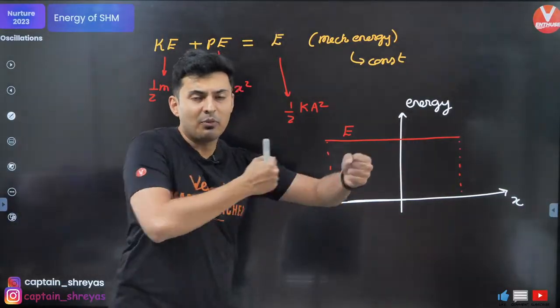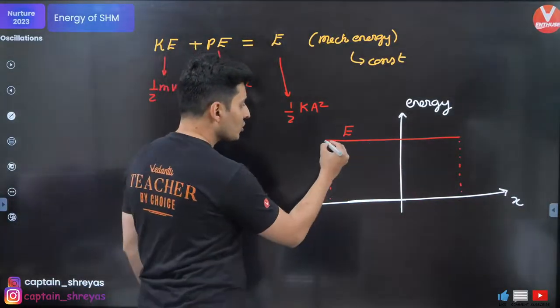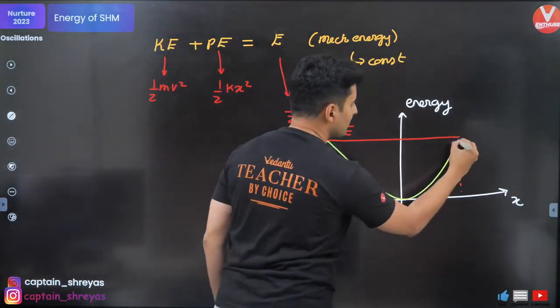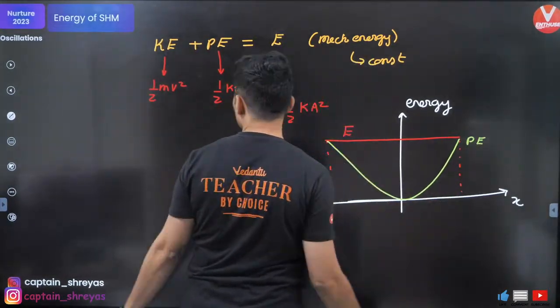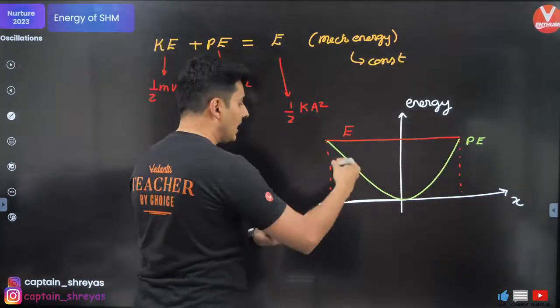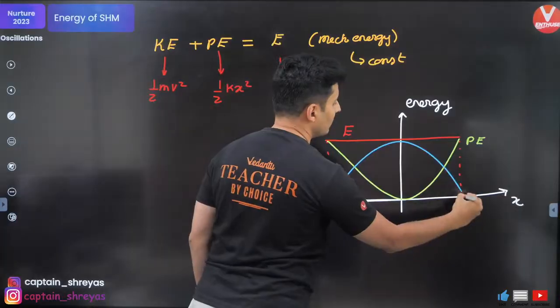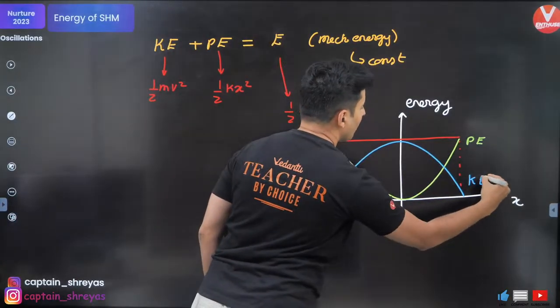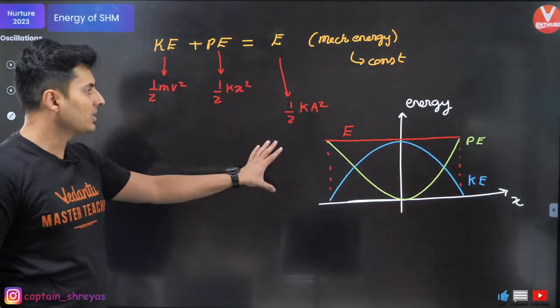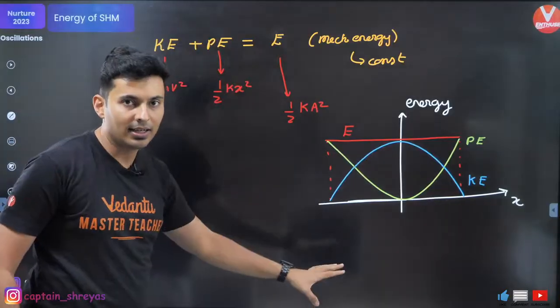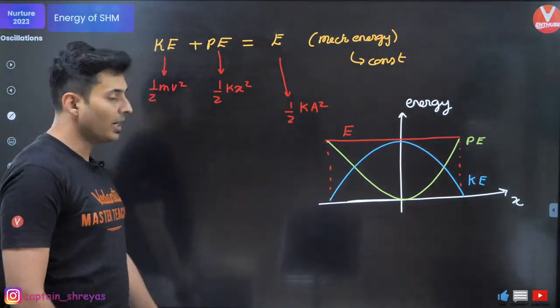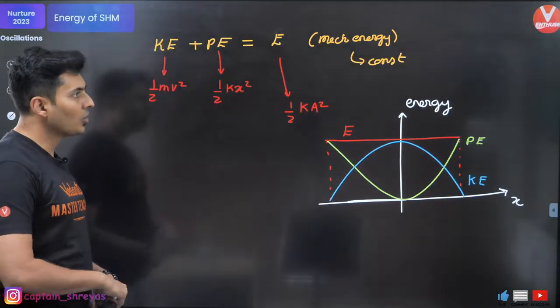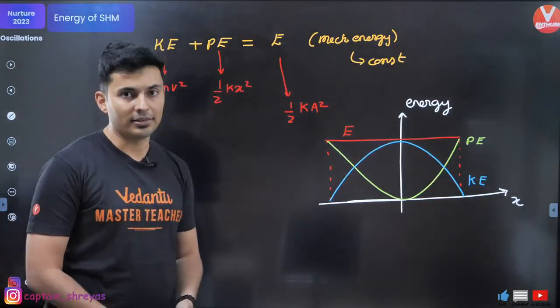Potential is maximum when it is extended or compressed. So it will look something like this. This is your potential energy, but your kinetic energy is exactly opposite. Your kinetic energy will look something like this. Okay, so their sum is constant. One increases, the other decreases, and it will always try to balance itself. Very crucial things related to energy.